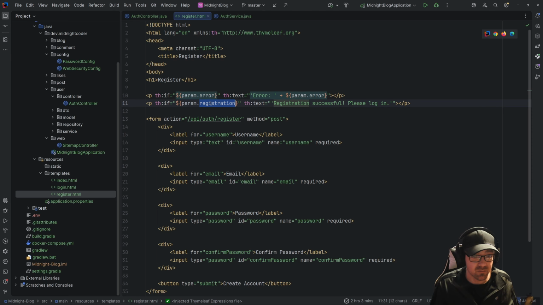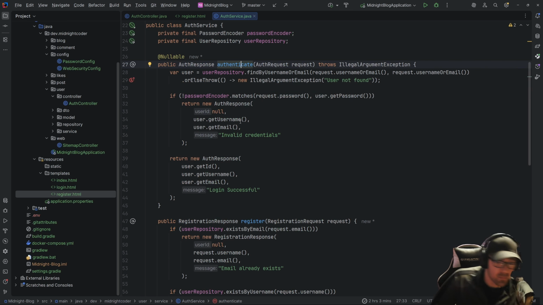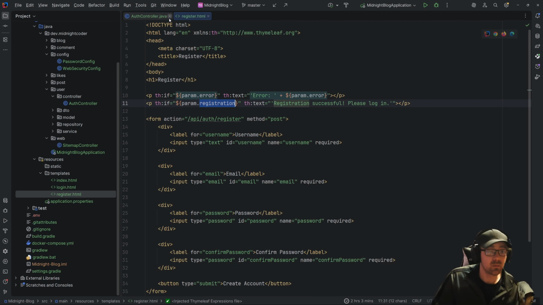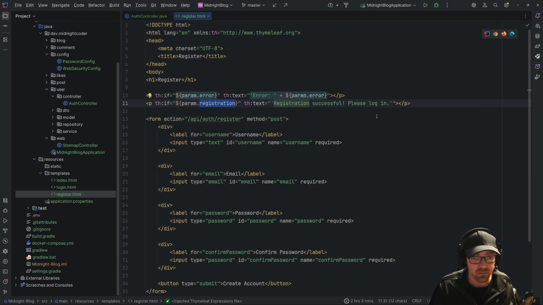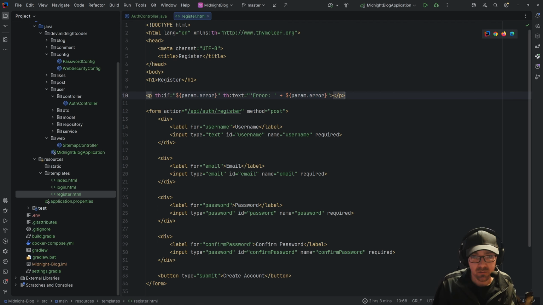If the parameter is registration exists, which we know it would if we were in here. And no, technically, sorry, that is in the login page, not the... Yeah, we're in the login page, are we not? No, we're in the registration page. So if the registration has error, then we're going to tell them what the error is.